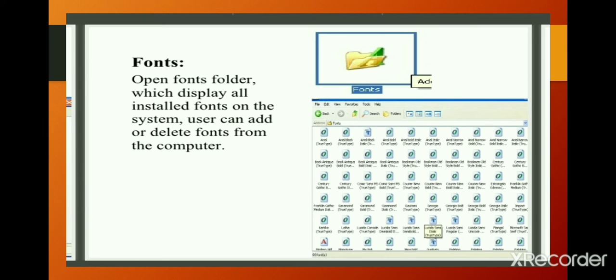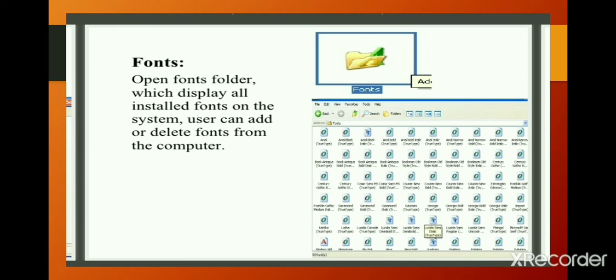Look at a simple example given here. Click on the Fonts category in the Control Panel. The Fonts window appears. To view the sample of a font, double-click on any given font. To add a new font, follow the given procedure.